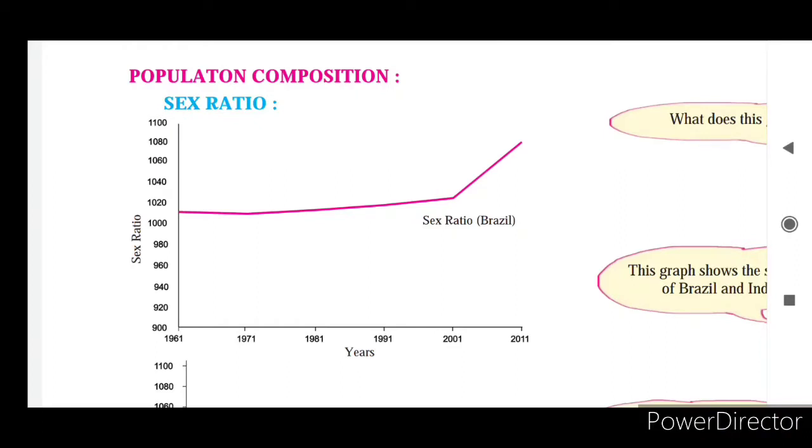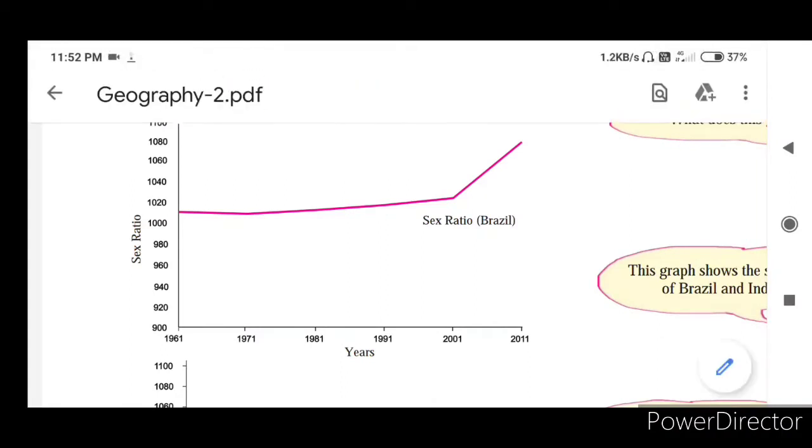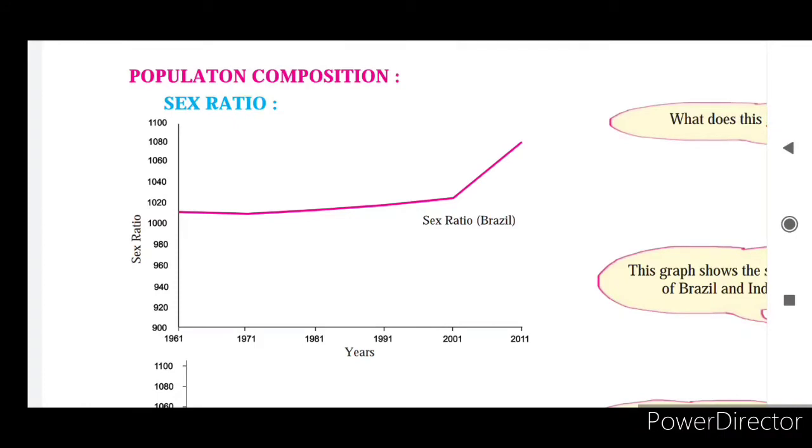So till the 2011 census it shows the sex ratio. Here the x axis shows years and the y axis shows the ratio.